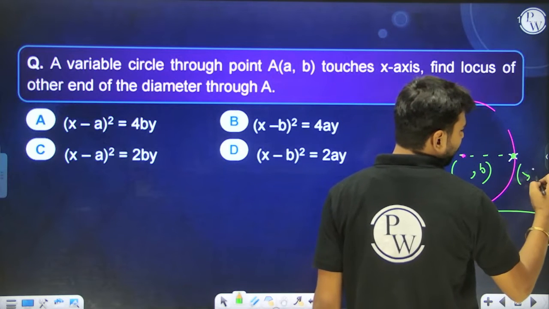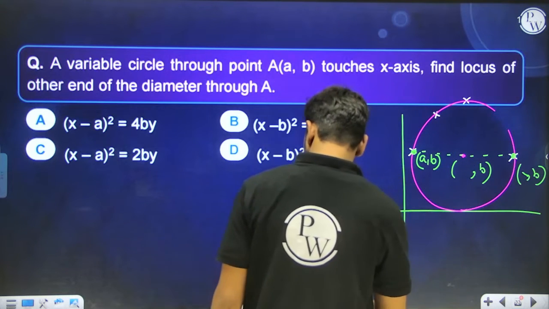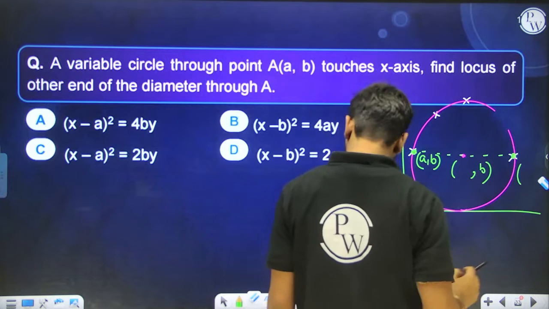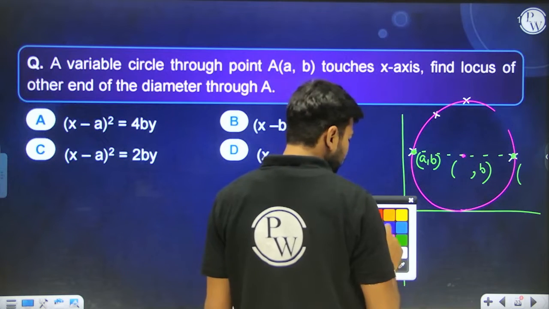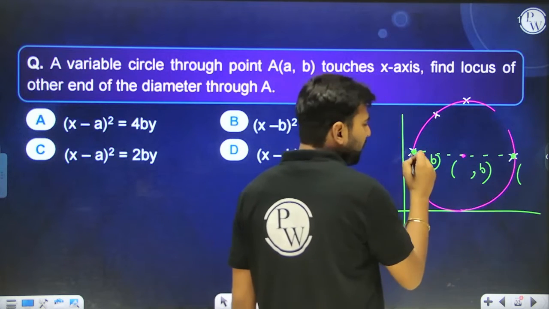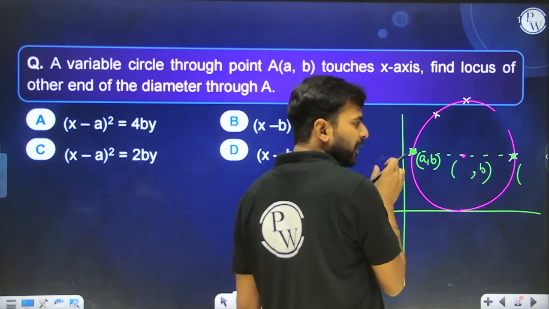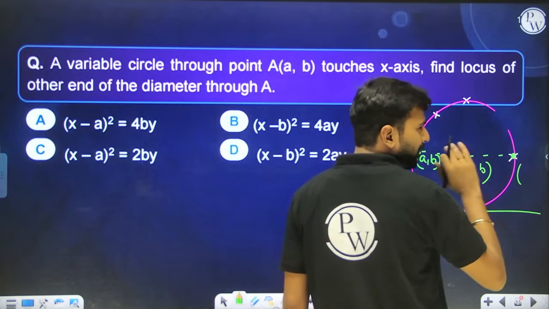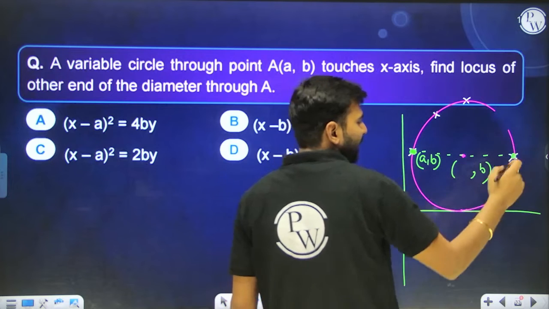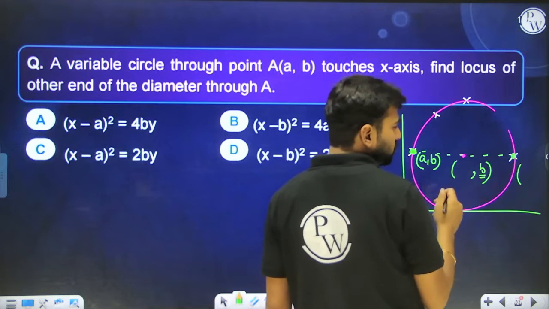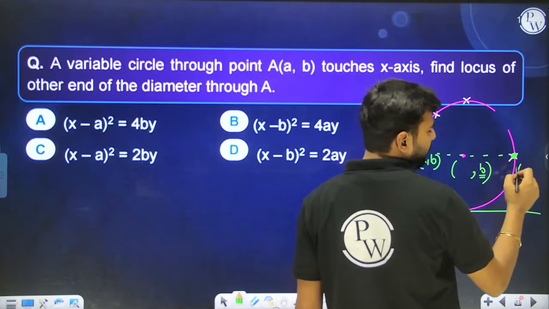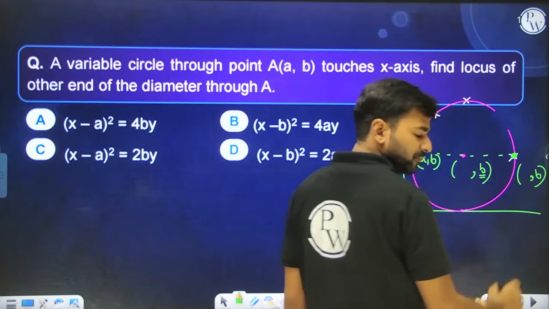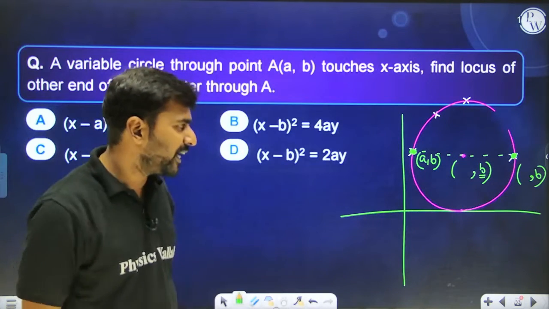Out of those infinite circles, one circle will be such that (a, b) is lying on this particular point. If I draw a diameter parallel to the x axis, then the center of the circle will also have y coordinate b, and the other diametric endpoint will also have y coordinate b only.